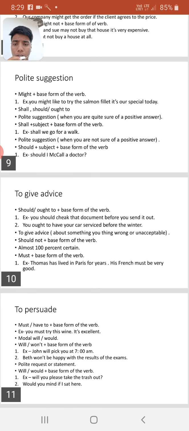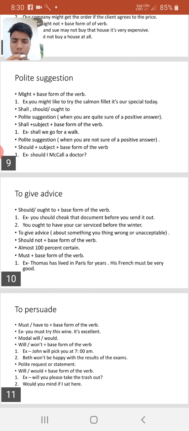Should, ought to plus base form of the verb. First example is: you should check the document before you send it out. Second, you ought to have your car serviced before the winter. To give advice about something you think is wrong or unacceptable, the statement is should not plus base form of the verb.